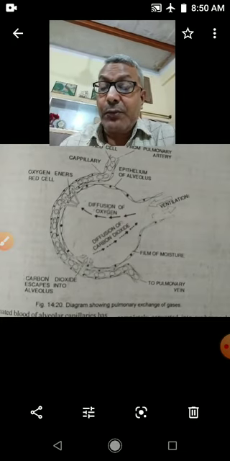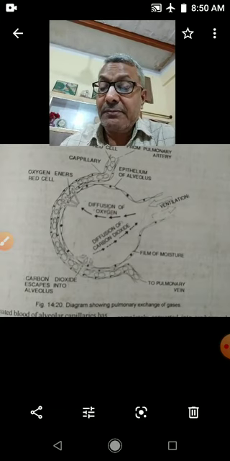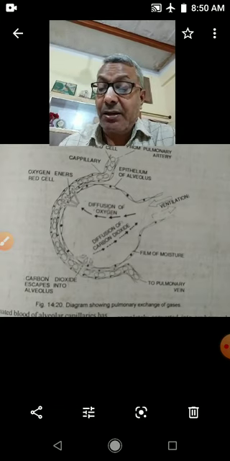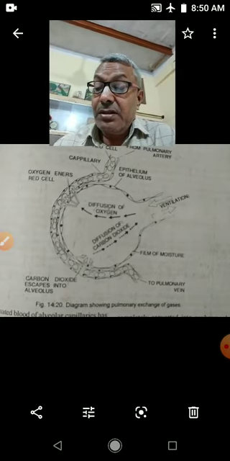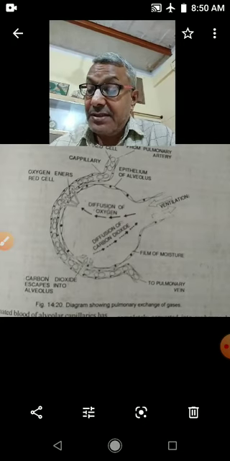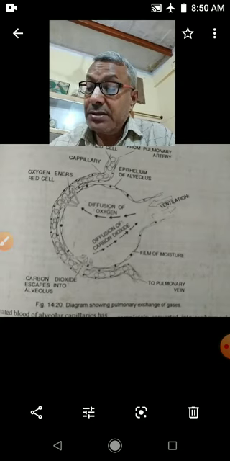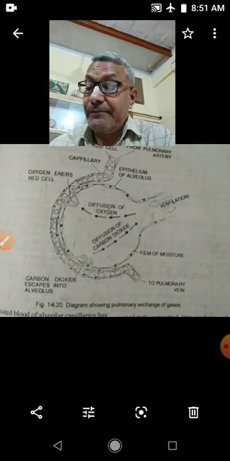The wall of alveoli is very thin and bears a close network of fine blood capillaries on the surface of it. So, partial pressure of oxygen is 159 and partial pressure of carbon dioxide is 0.3 mm in atmospheric air.